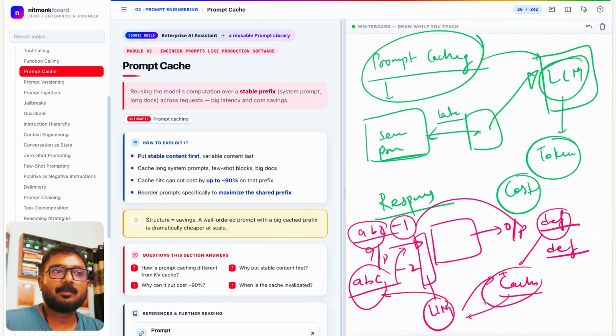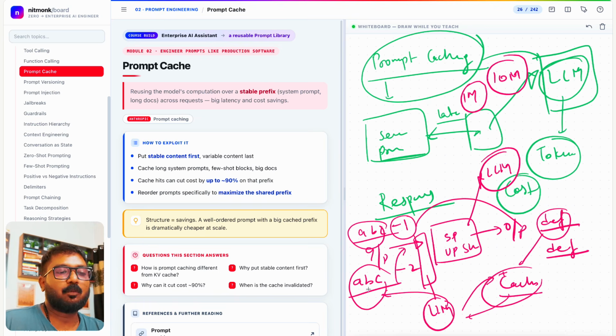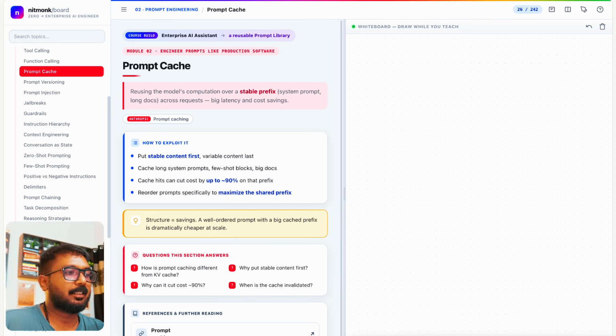That's what we can do, and this helps a lot if, let's say, you get 10 million users a month, a million users a day. This is where you reduce cost, because once it returns from the cache, it will not go to the system prompt or user prompt or even skills, and it will not call the LLM. It will be one simple similarity check and directly go to the cache, bypassing all the LLM stuff. So that is the benefit of the cache. Reorder prompts to maximize shared prefix. That's what I told you just earlier.